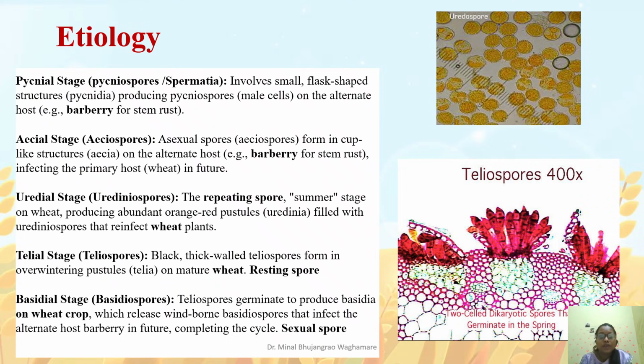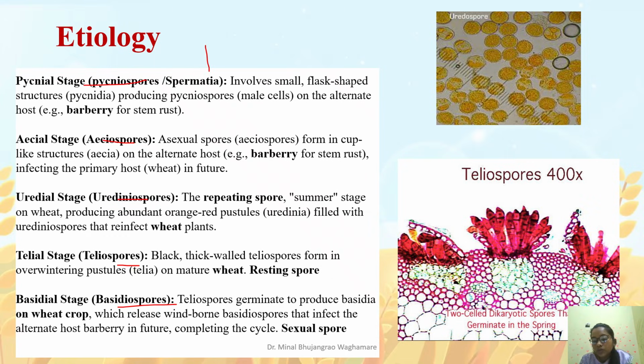Coming to the etiology, in all rusts, five spore stages occur. Stage 0 is the pycnospore, the first stage is the aeciospore, then the uredospore, teliospore and basidiospore. We have one trick to remember all these stages in sequence.